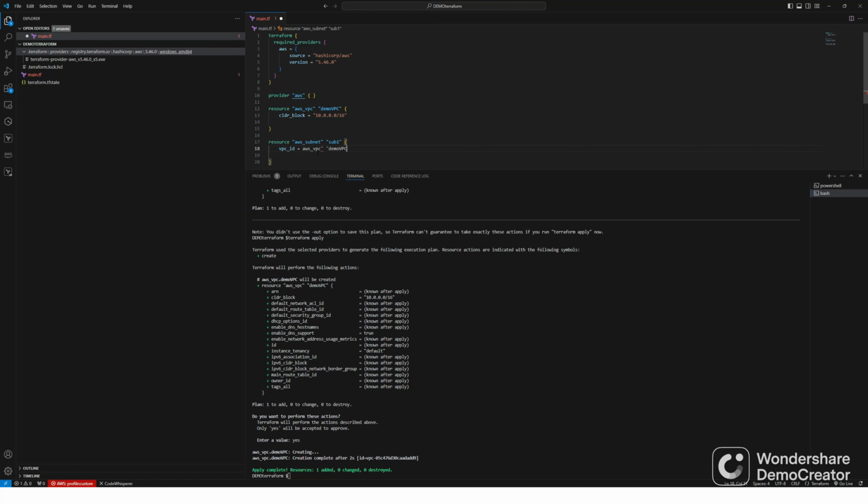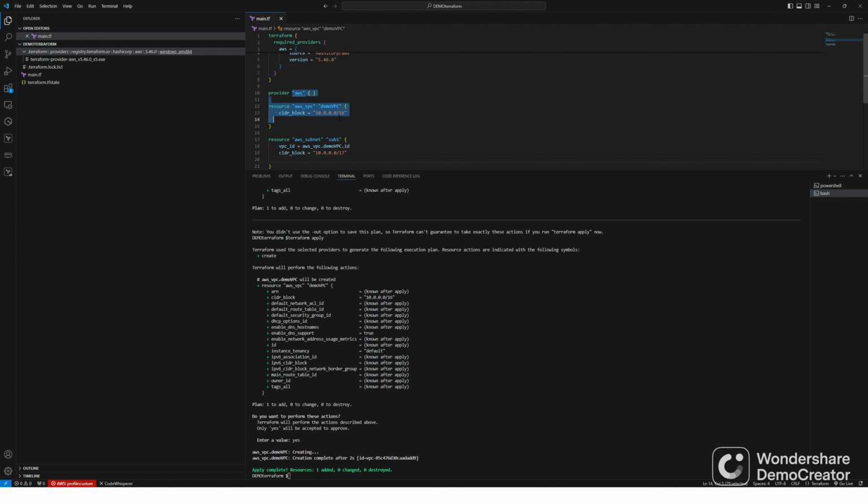So how do you get it? Go to VPC, demo VPC. I need the ID of that VPC. So this is how you refer to the VPC ID. Now that's all we need, but we can give extra parameters like a CIDR block for the subnet. So what's the CIDR block for the subnet? Let's give 10.0.0.0/17. That's the CIDR block. Save. Now our resource is added, right?